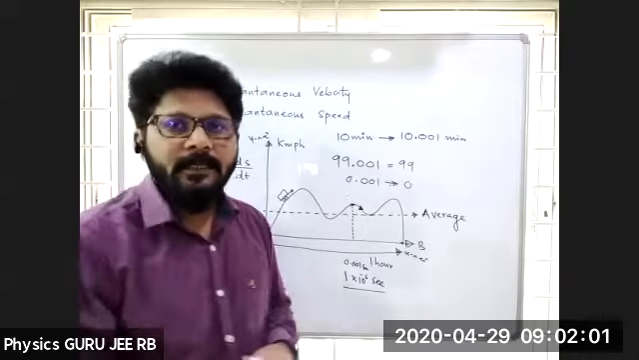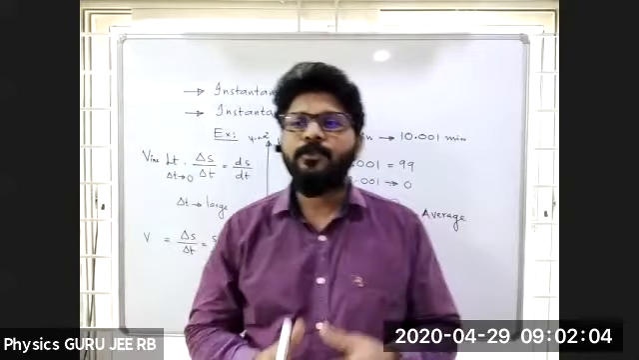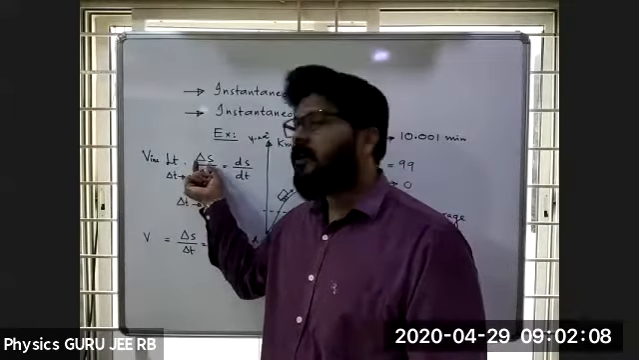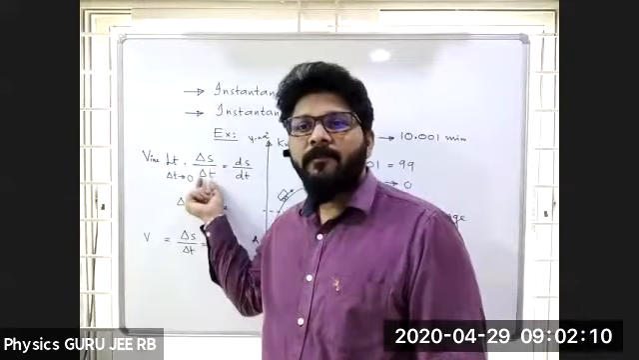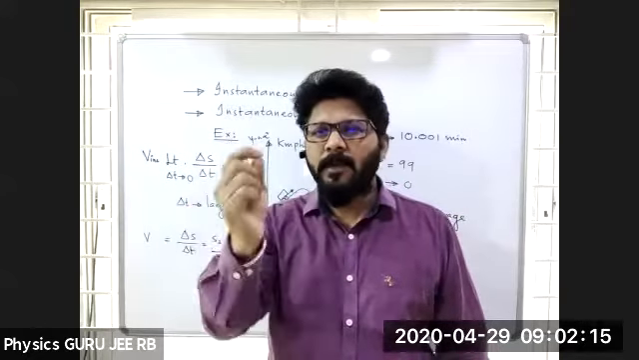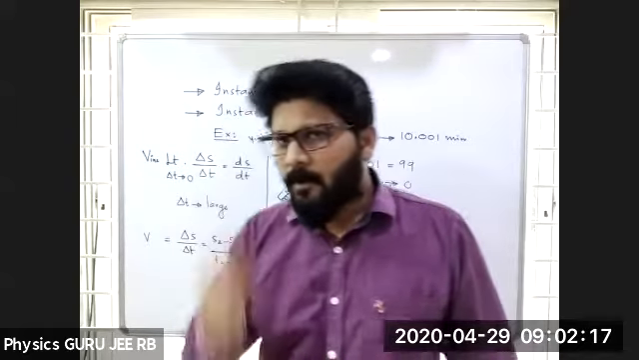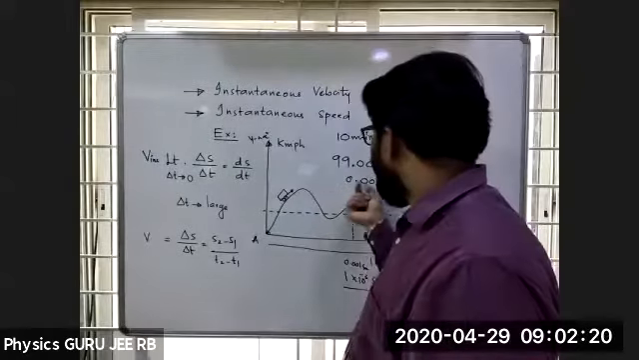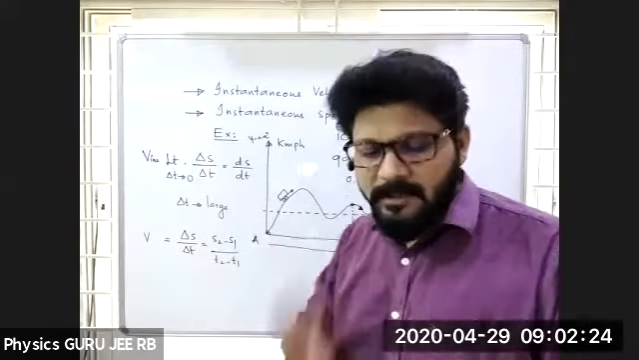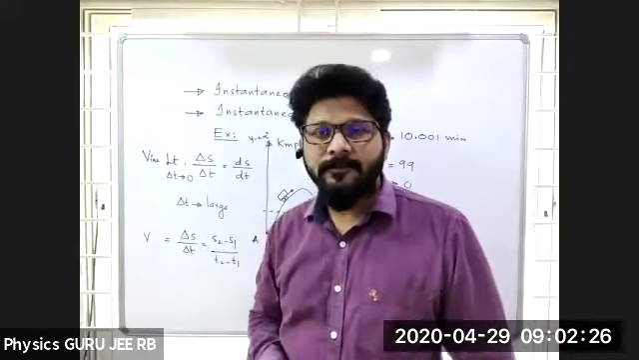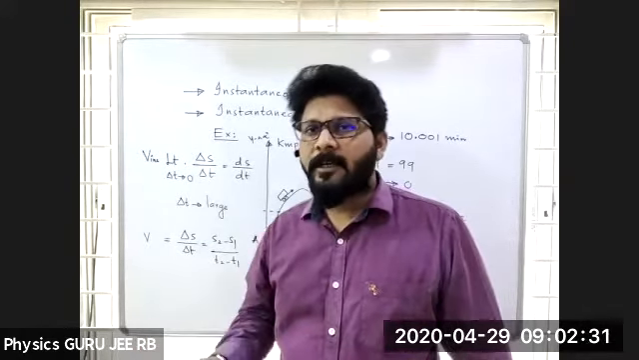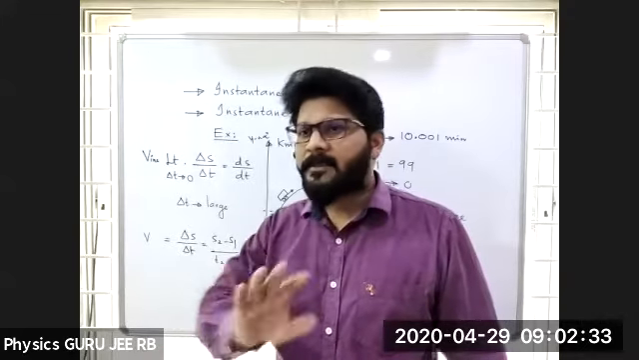Otherwise, instantaneous velocity is also defined as the rate of change of position for a time interval which should be very, very small, almost 0. That means 0.001. Almost it is 0, but it is not 0. SI unit, same thing, meter per second, or kilometer per second or centimeters per second, whatever it is.